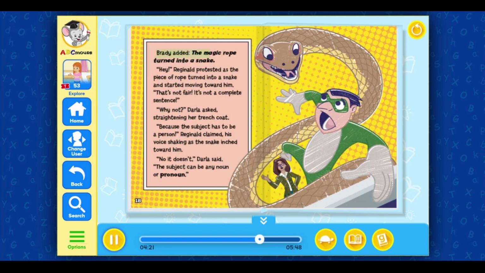Brady added, the magic rope turned into a snake. "Hey!" Reginald protested as the piece of rope turned into a snake and started moving toward him. "That's not fair. It's not a complete sentence." "Why not?" Darla asked, straightening her trench coat. "Because the subject has to be a person," Reginald claimed, his voice shaking as the snake inched toward him. "No, it doesn't," Darla said. "The subject can be any noun or pronoun."